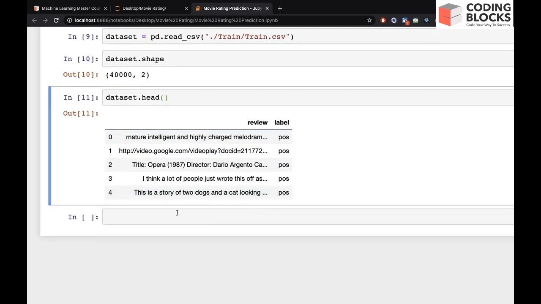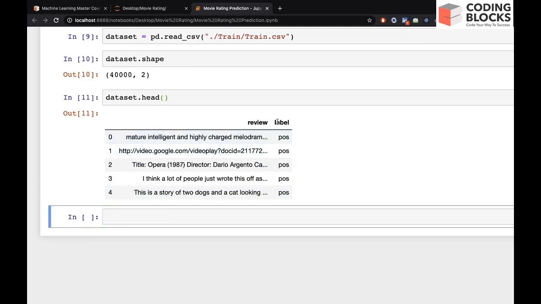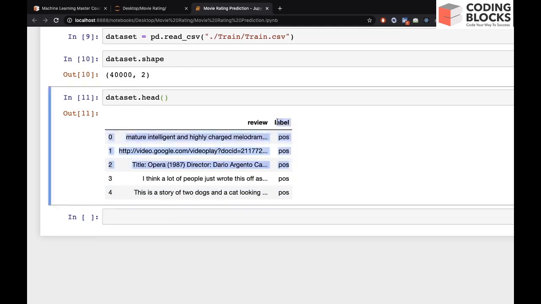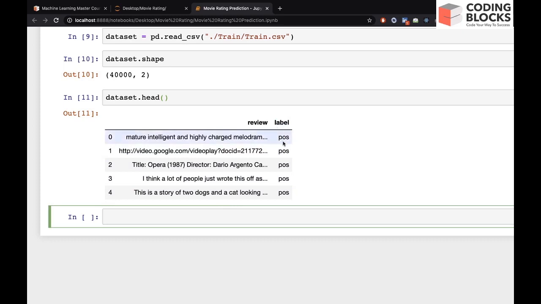One thing is you have to convert this label, since this is a target variable and the review is your independent feature or variable. You have to convert the target variable into some encoding. You can say label encoding, so that it will be converted into 1 or 0 format. Positive will be converted to 1 and negative will be converted to 0. Before that, let's check how many positive reviews and how many negative reviews there are.